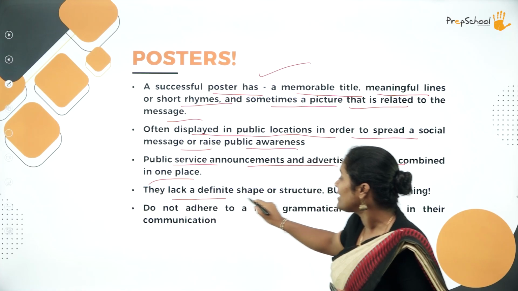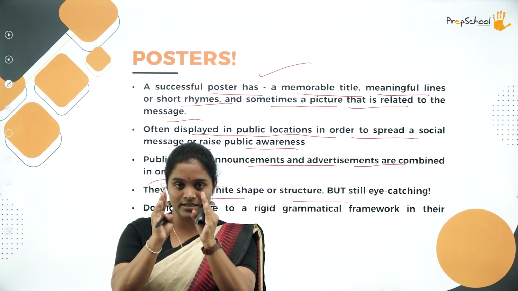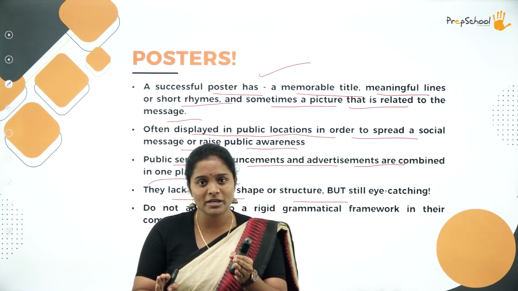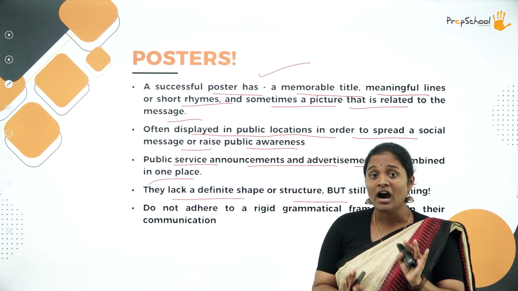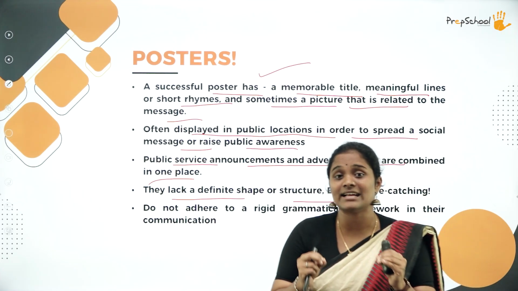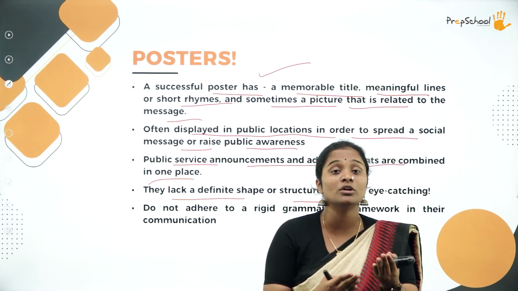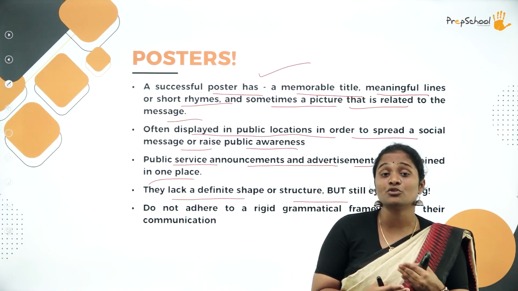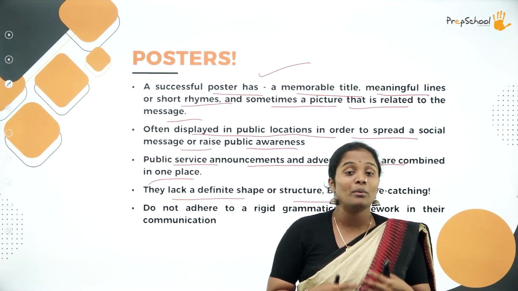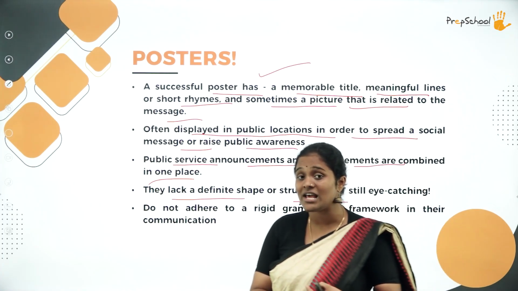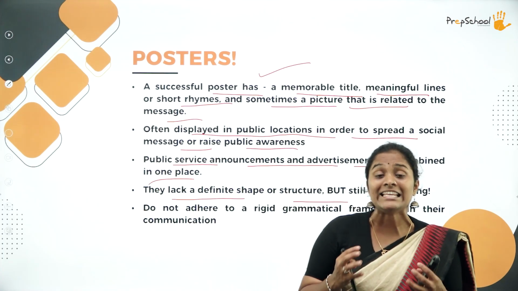Okay. So they lack definite shape or structure. It's not mandatory that your poster must have a title that is placed right over there, and there should be a punchline, and there should be this diagram over here. Nothing very specific. However, it should give you all the details that are required. Now, if you were to organize a certain event, and if you were to put up a poster, what are the details that you want your audience or the readers to know, or the ones who are attending your program to know? Where is it happening? What is the program? What is the speciality? What's the venue? Correct? All of these things, just how it is put in the invite, something like that.